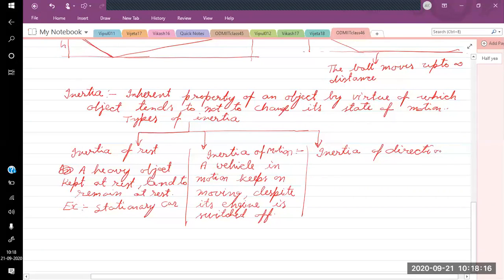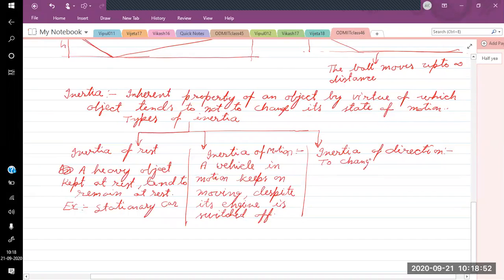So what is inertia of direction? Suppose a ball is moving. If you do not apply any force, the ball will keep on moving in the same direction. Even if you want to change the direction, keeping the speed the same, you need to apply some force. The ball which is coming towards the batsman, he may apply some force and divert the ball in some other direction. To divert the ball, even if it is moving with the same speed, you need to apply force from the bat. So to change the direction also, you need to apply force.